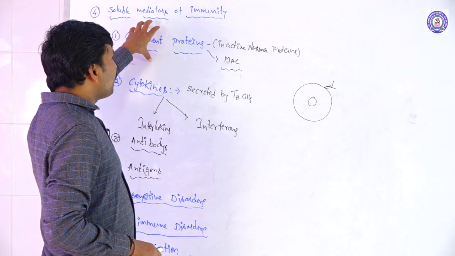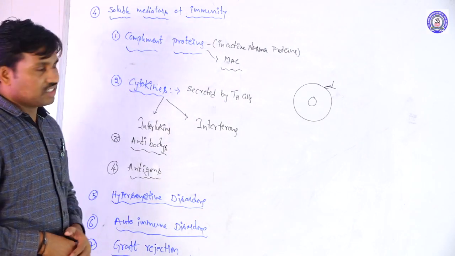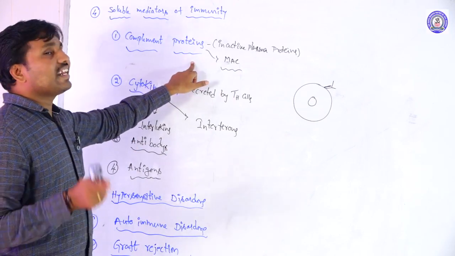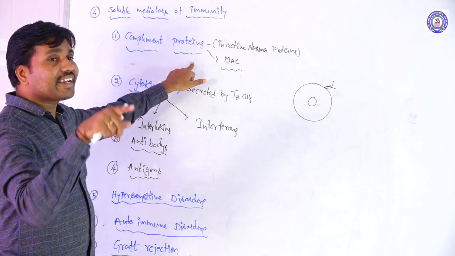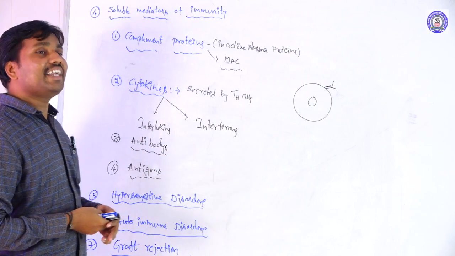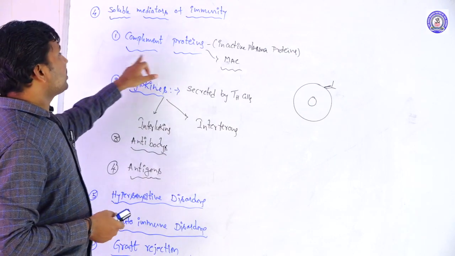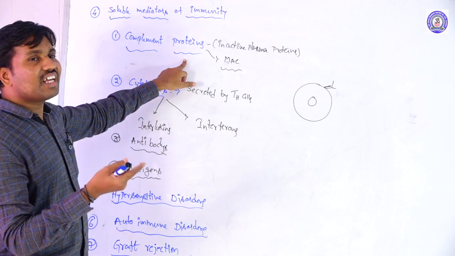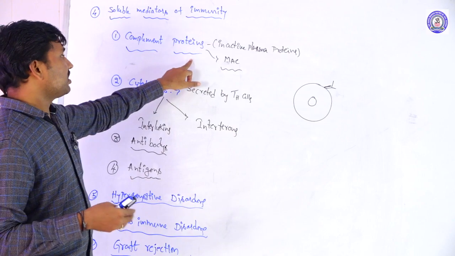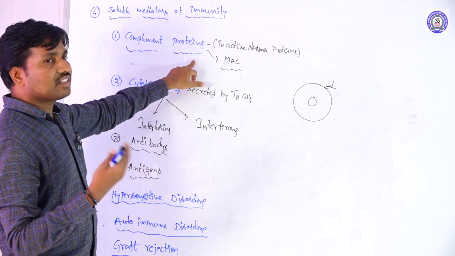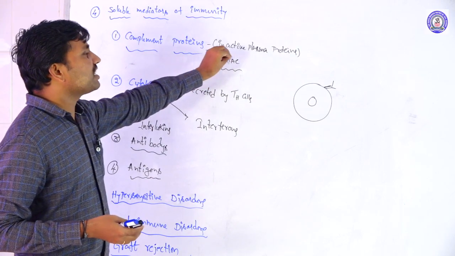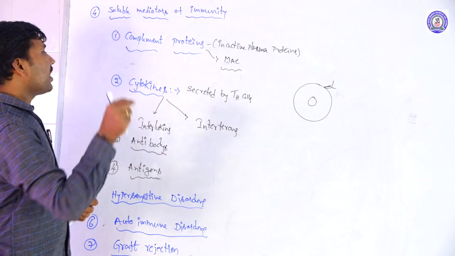So how are the complement proteins involved in immunity? The complement proteins are involved in humoral immunity, and they recognize the infected cells or the antigen particles, and they secrete interferons. They are involved in the activation of the T cells, and in the complementation reactions in the humoral immune system.